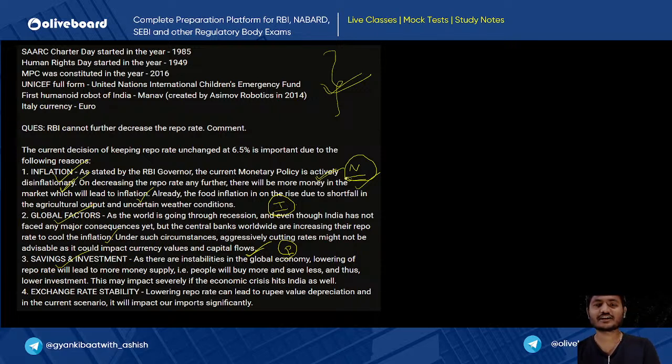So basically she has used a 3-tier approach. Firstly, she discussed a personal level problem, then she went to the national level, and then to the international level. This is the way you should be writing the answer.